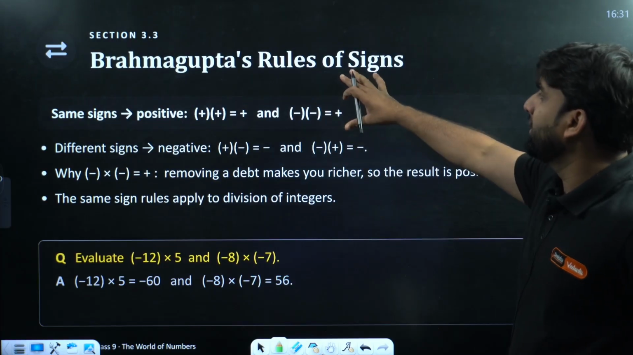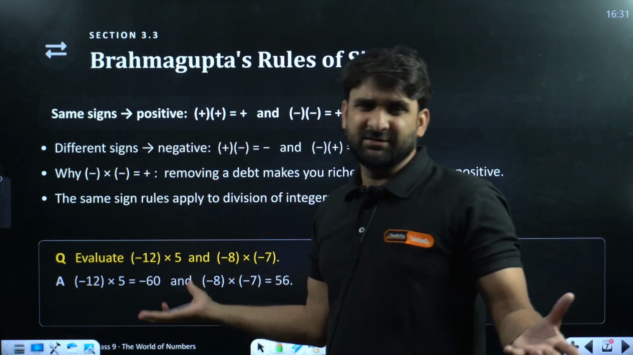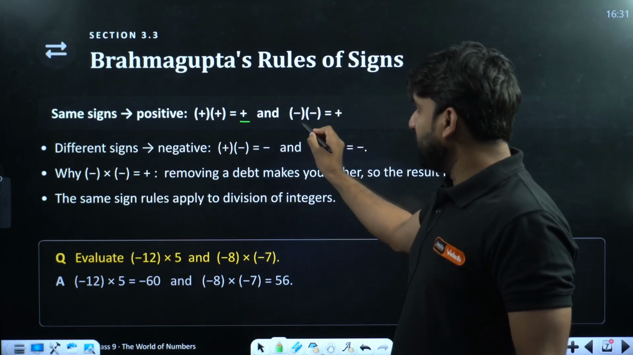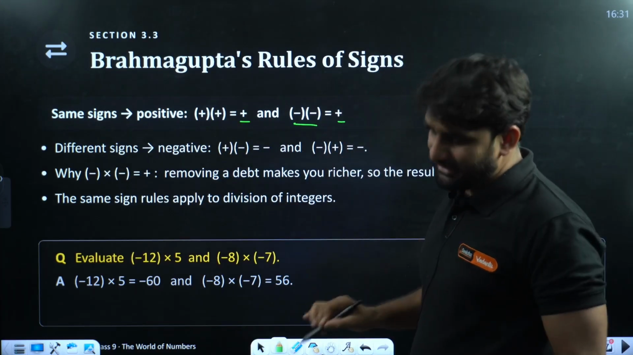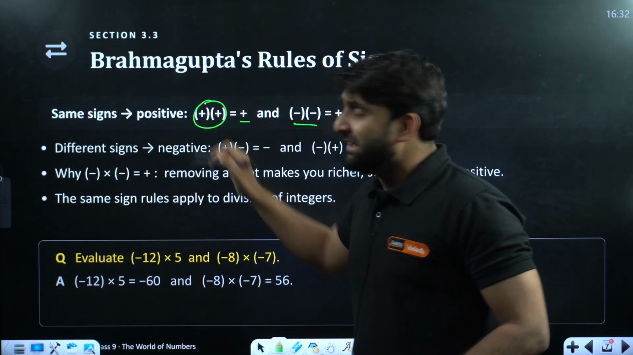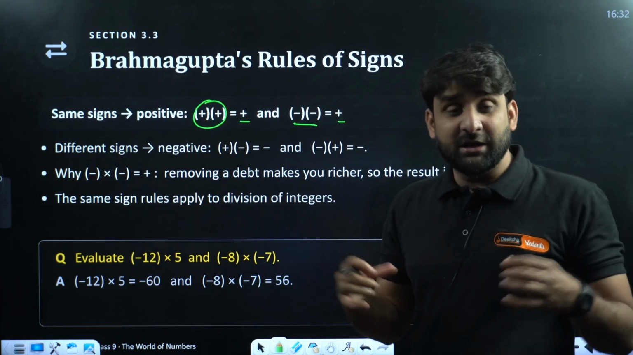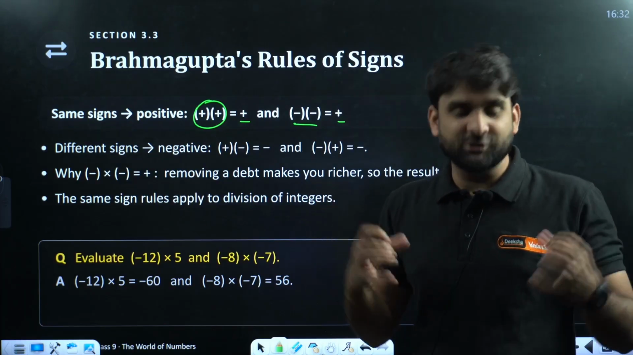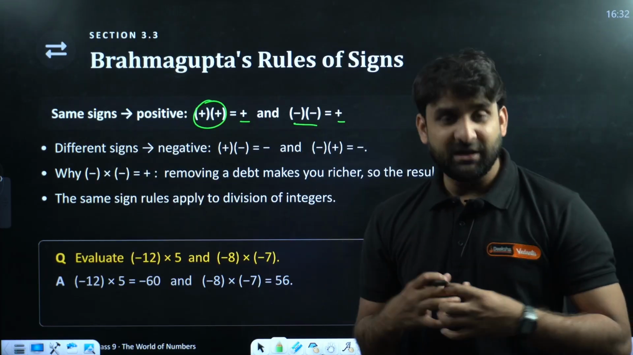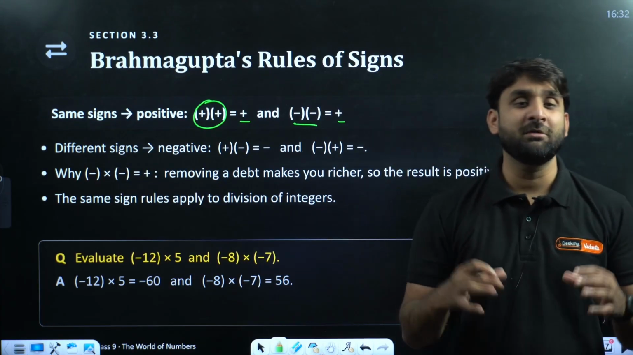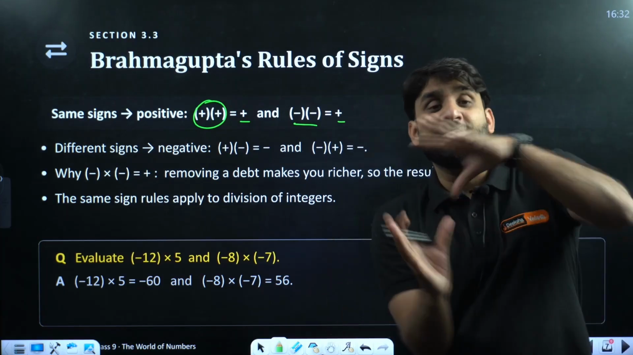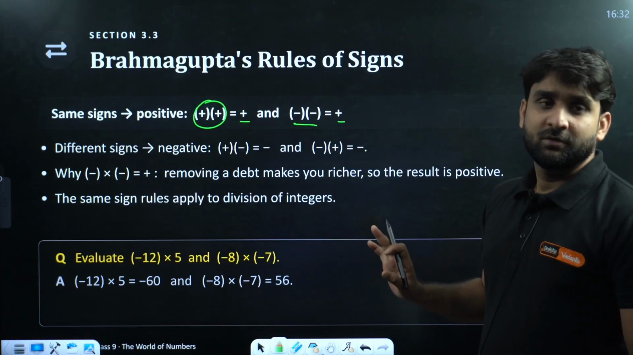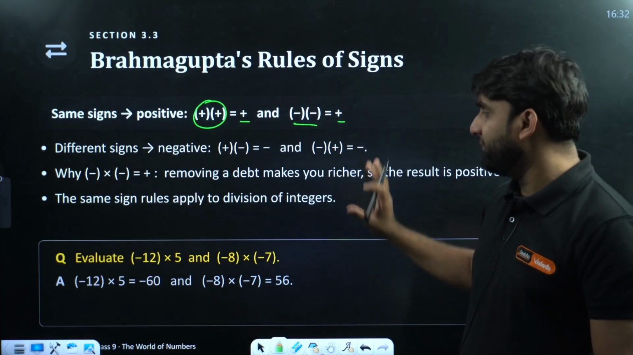Okay, now Brahmagupta's rules. Let's talk about Brahmagupta's rules for sign. So this is very simple. Plus, when you multiply plus, the result will come plus. When you multiply minus, the result will come plus. It means that when the signs are identical, their multiplication will be plus. Whether the signs are positive or negative, the result will always remain positive. But when the signs are different, plus minus or minus plus, the result will come negative. Right, my dear champion? This is very important, we all know.